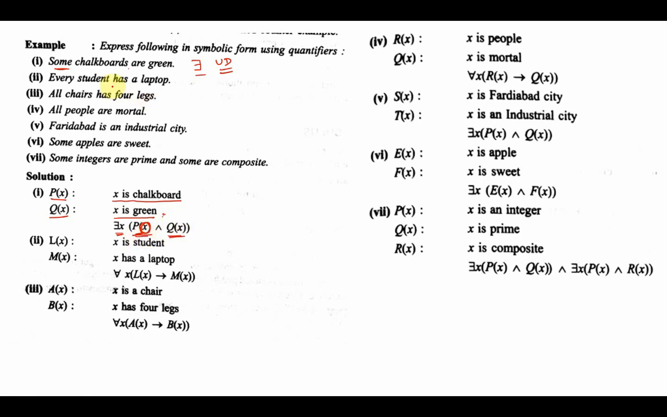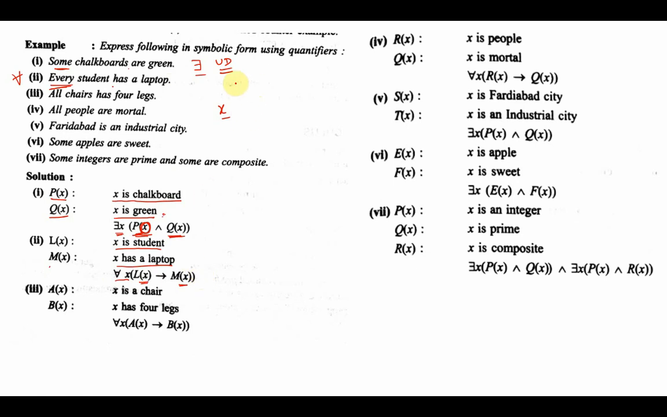Every student has a laptop. Every student means now I'll have to use the universal quantifier. Once again, identify the two predicates. Let us say L and M, let me use. L says X is a student and M says X is a laptop. Now every student has a laptop. It means if X is a student, then X has a laptop. So for all X, if X is a student, then X has a laptop.